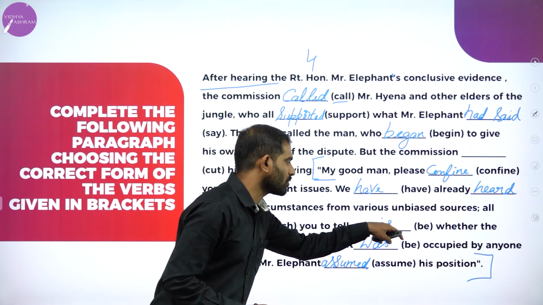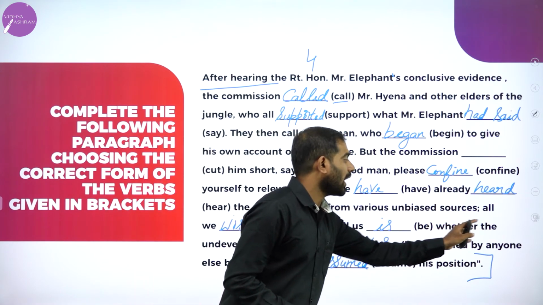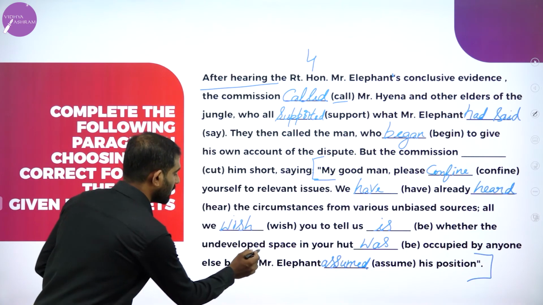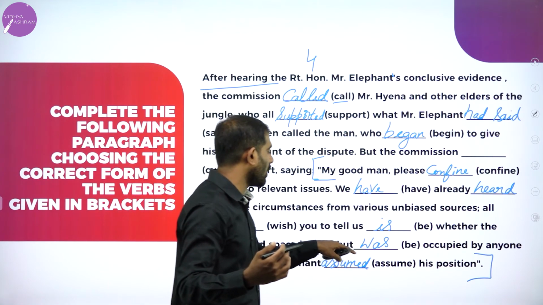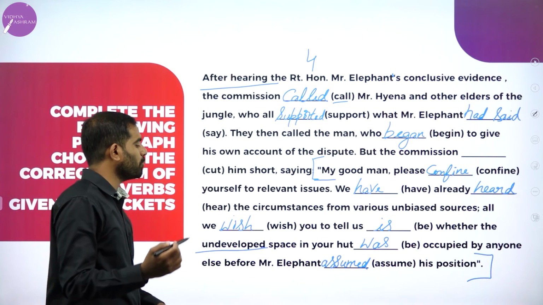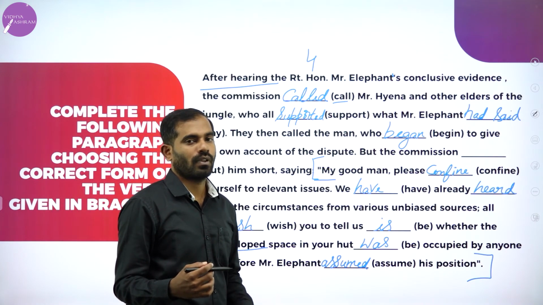You might be confused a bit. Sir, here you used is, and how come we are using was here? We are talking about the action which is over. Don't get confused.